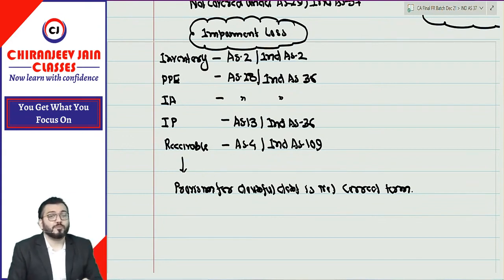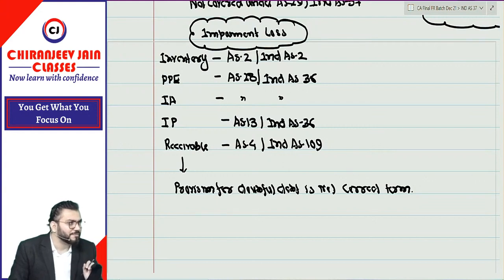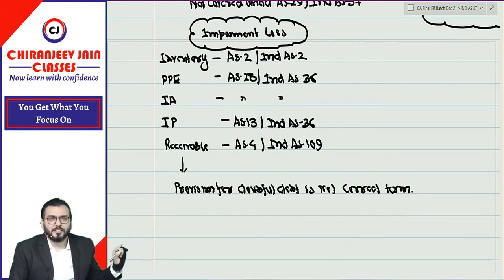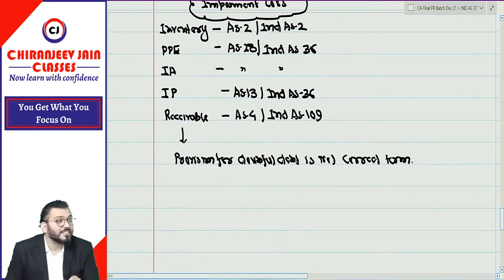So what is your homework for today? Download the financial statement of any listed company, apart from a banking company, NBFC and insurance company. That you don't download. Correct? And then read it. Whatever you have understood, okay. Whatever you have not understood, just give a star mark. Understood? Correct.